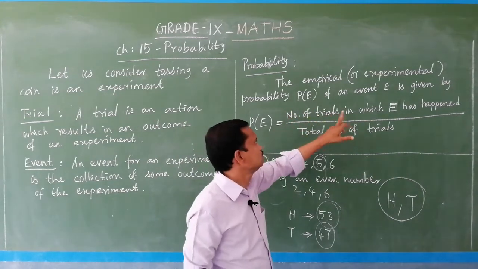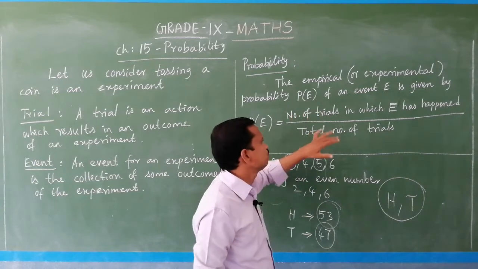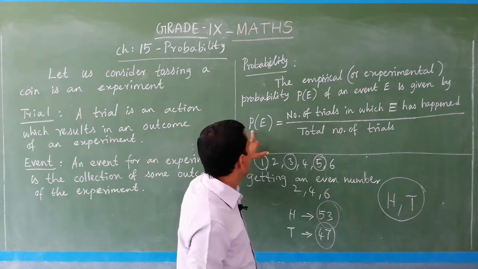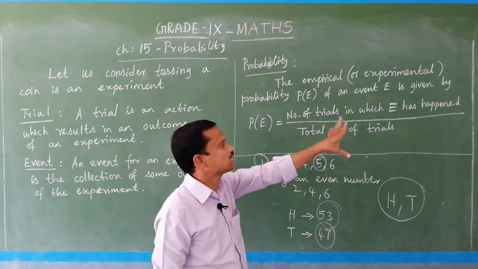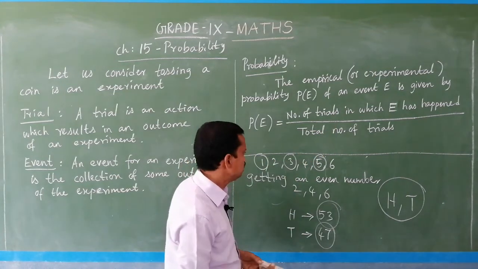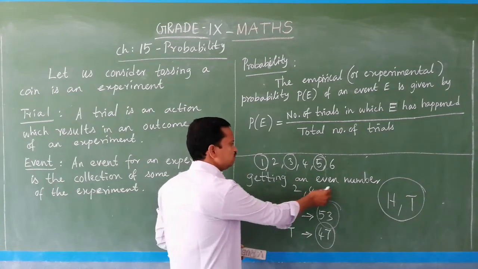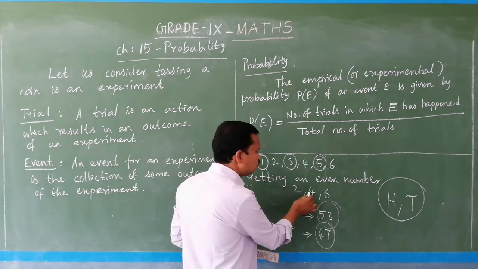So, the probability of this event E is given by P of E equal to the number of trials in which E has happened. E has happened means the event. Getting an even number is an event, and 2, 4, 6 are the outcomes.